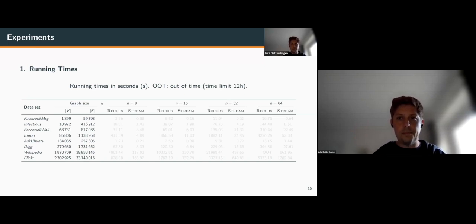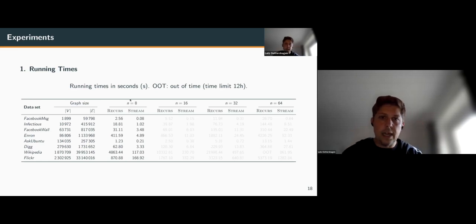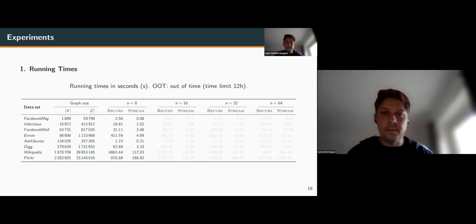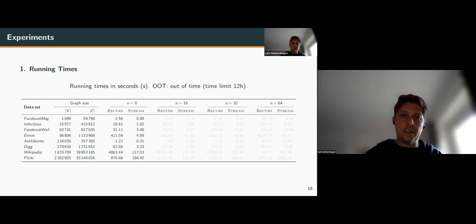First we compare the running times between the recursive variant and the streaming algorithm. Taking a look at the value for n equals 8, we see speedups of up to 2 orders of magnitude using the streaming algorithm, and this also holds for higher values of n.